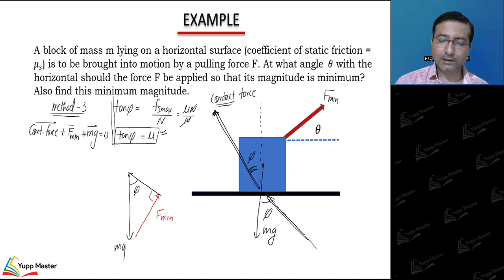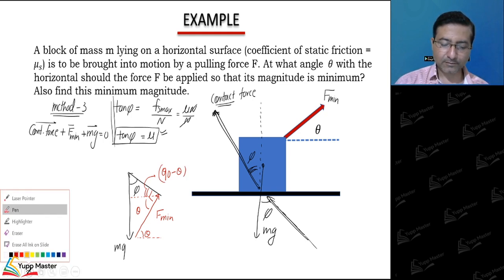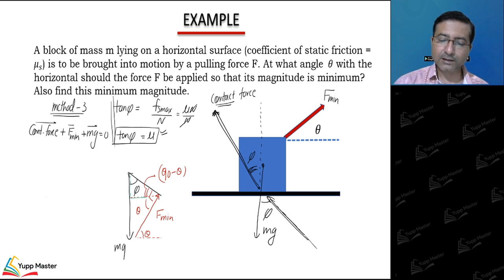So the force is making theta with the horizontal. This force is making theta with horizontal. That means this angle will be theta, and this remaining angle has to be 90 minus theta. So if you look at this triangle, I can say